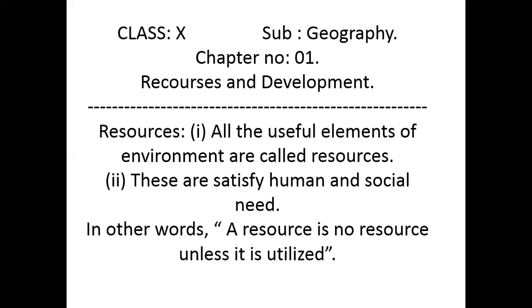For example, rock is a natural resource, given by nature. When we take marble rock and use it for different purposes, this marble rock is considered a resource.